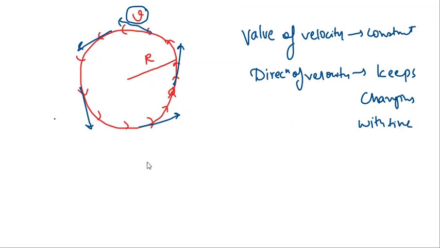So remember that in uniform circular motion, the magnitude of velocity is constant.